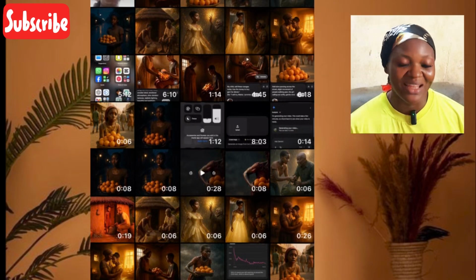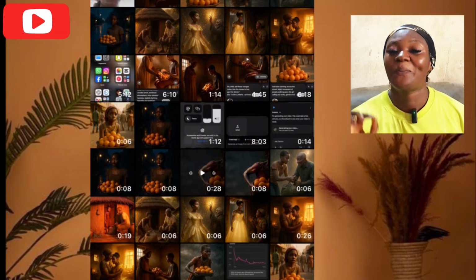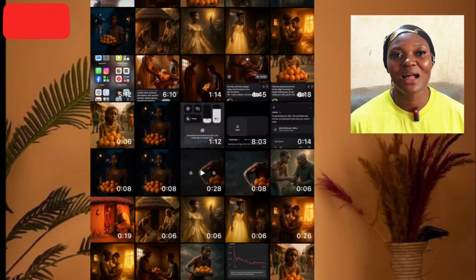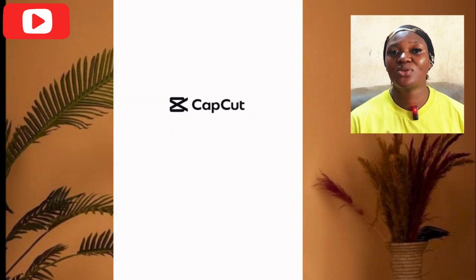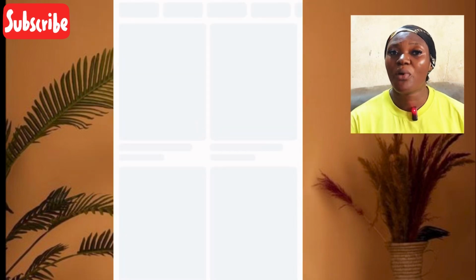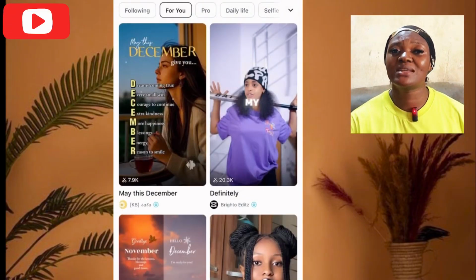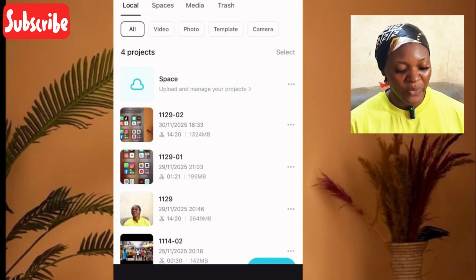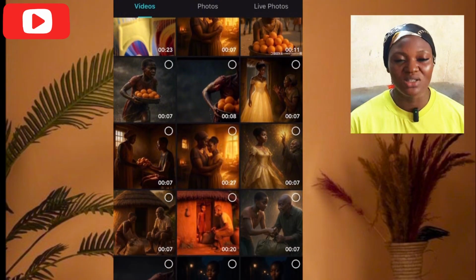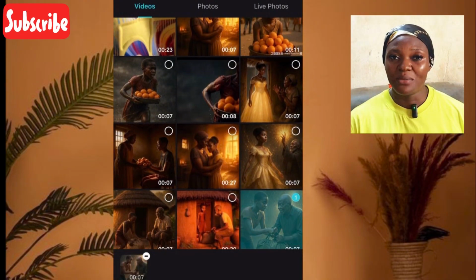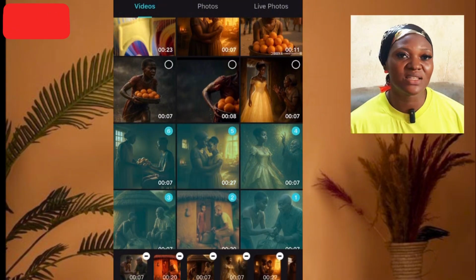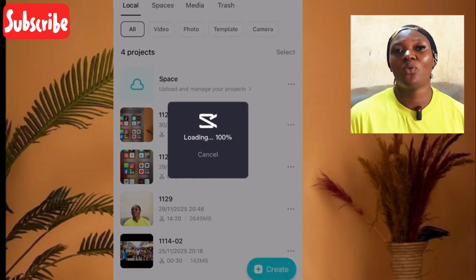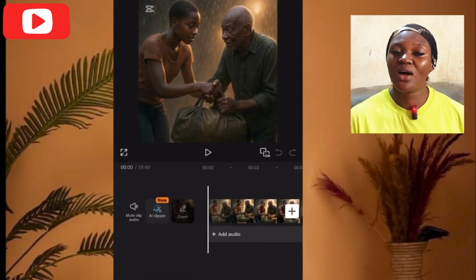After everything, the next thing to do is to edit your video. If you want to edit your video, you can just go to CapCut or InShot, then go to new project and import everything. You import it according to the way you generated it, according to the story. As you can see in this story, the first one is the mother telling the child, my daughter, to sell these oranges and buy Gary when coming back.